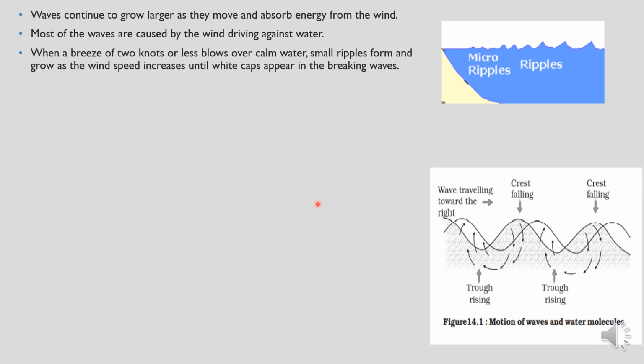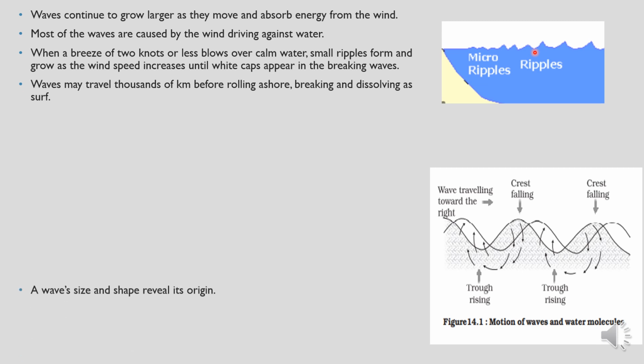So when a breeze or wind of 2 knots or less blows over calm water, small ripples will be formed. Can you see over here? These are ripples. These small ripples will form and start growing as the wind speed increases until the white caps appear in the breaking waves. Waves may travel up to thousands of kilometers before rolling towards the seashore, and they'll be breaking and dissolving as surf.